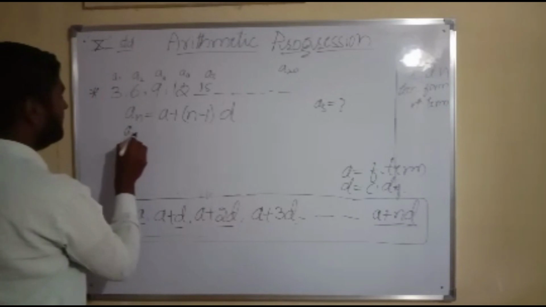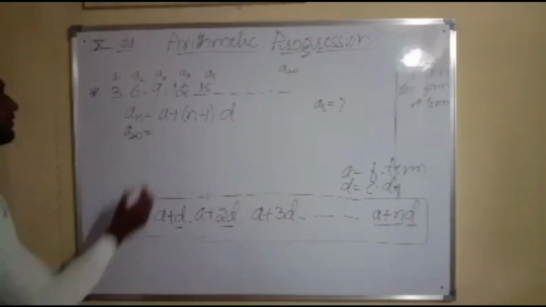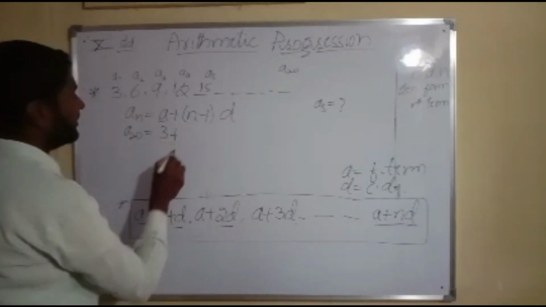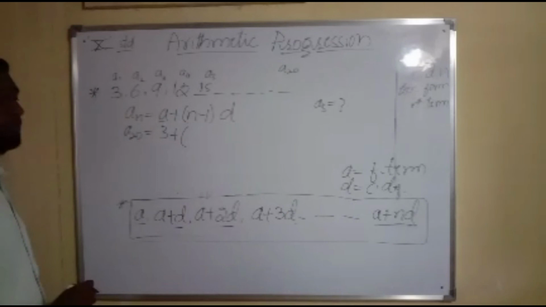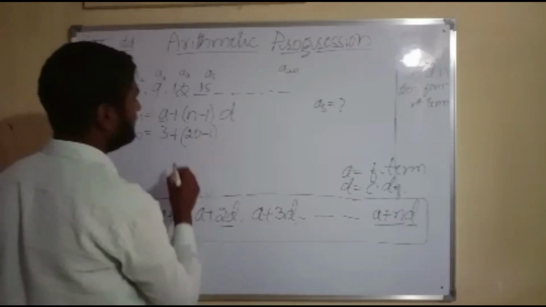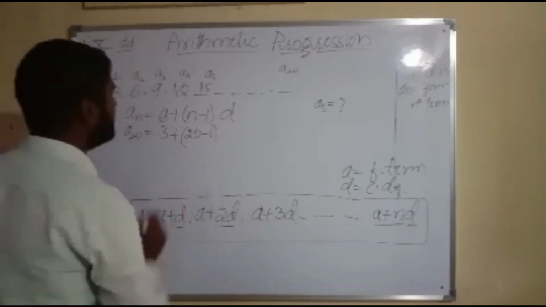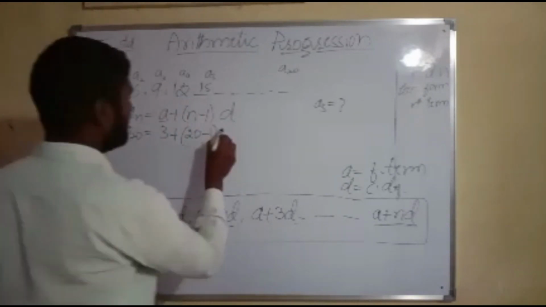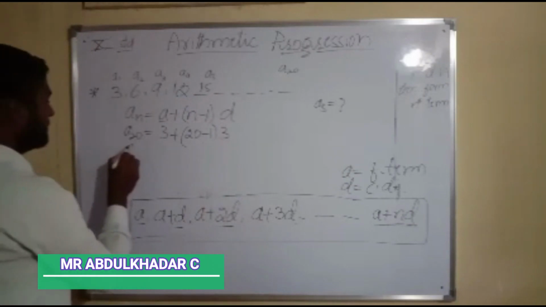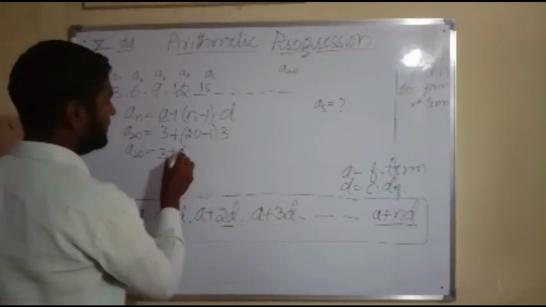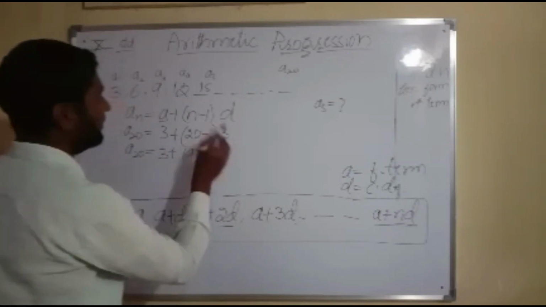So A20 is equal to the first term, which is 3, plus (n minus 1), and n is 20, so 20 minus 1, with the common difference. What is the common difference? 9 minus 6 is 3, 12 minus 9 is 3, 15 minus 12 is 3. It is 3. So A20 is equal to 3 plus (20 minus 1), that is 19, into 3.